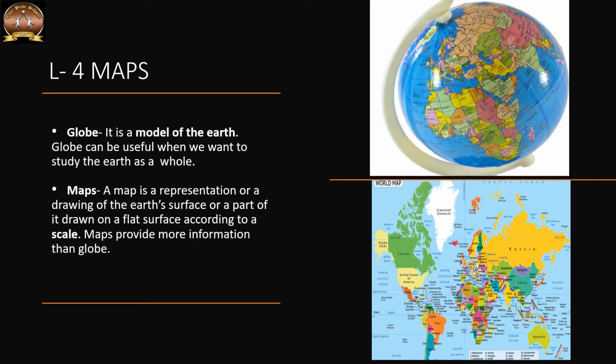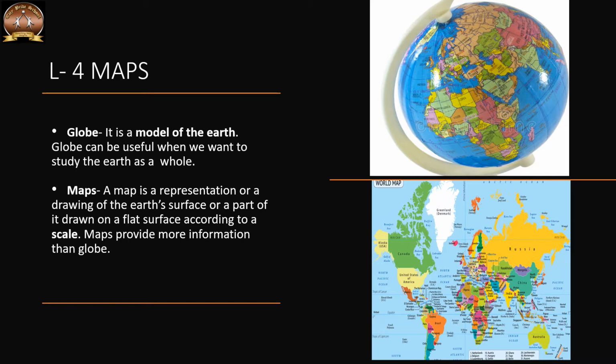So now what is a map? A map is a representation or a drawing of the earth's surface or a part of it, drawn on a flat surface according to the scale. But it is impossible to flatten a round shape completely. A map is more useful than a globe for various reasons.